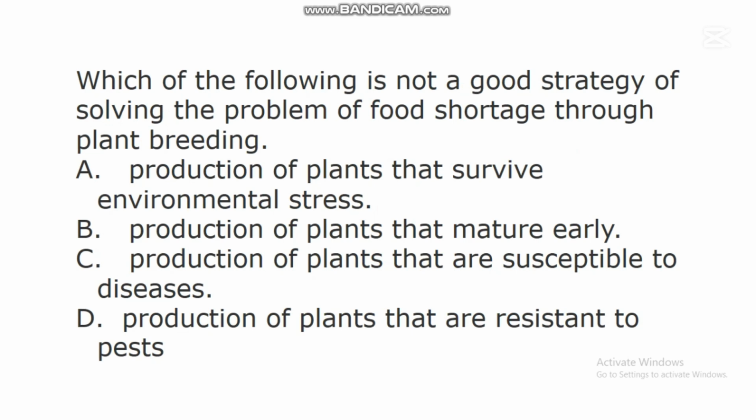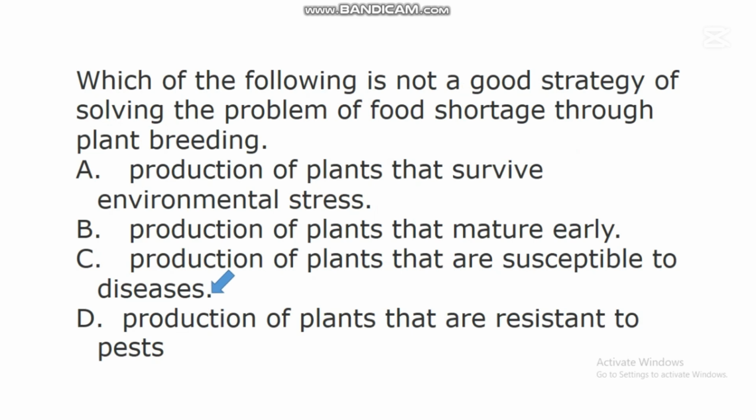C. Production of plants that are susceptible to diseases. D. Production of plants that are resistant to pests. In this question, the correct answer is C. Production of plants that are susceptible to diseases.